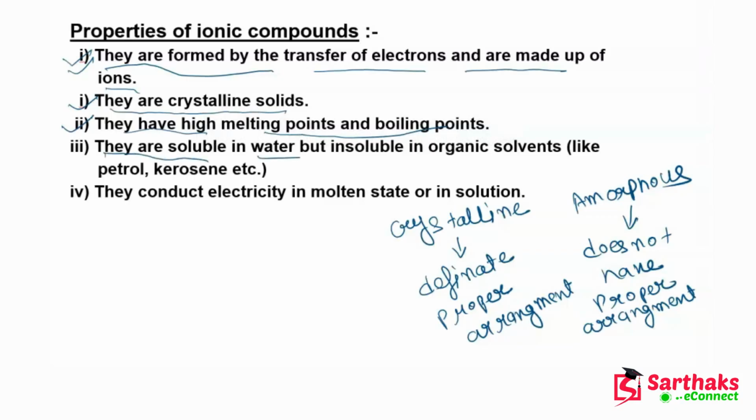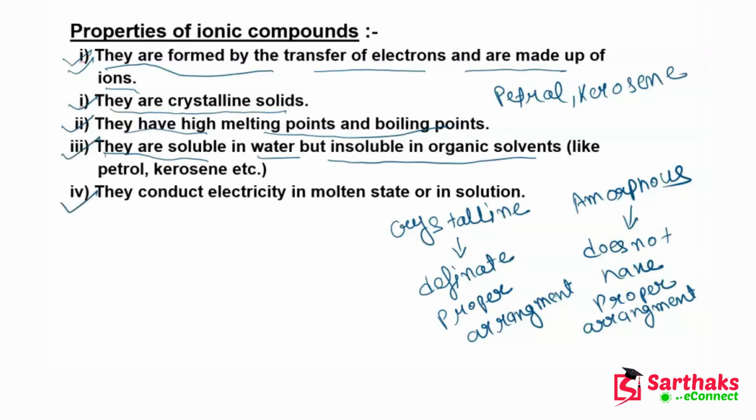Now guys, they are soluble in water but insoluble in organic solvents. As I told you, it will dissolve in water and split into ions, but they are insoluble in organic solvents. Now what are some examples of organic solvents? Petrol and kerosene are examples of organic solvents. So they are insoluble in organic solvents. It means they do not dissolve in solvents like petrol and kerosene.